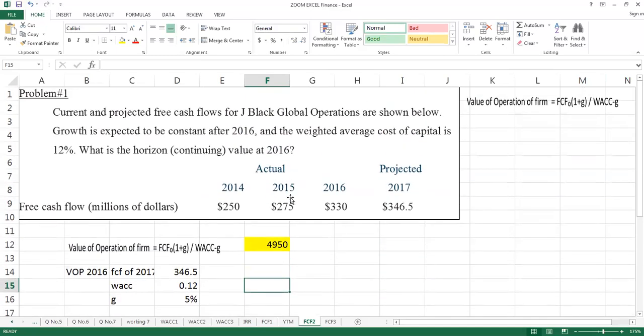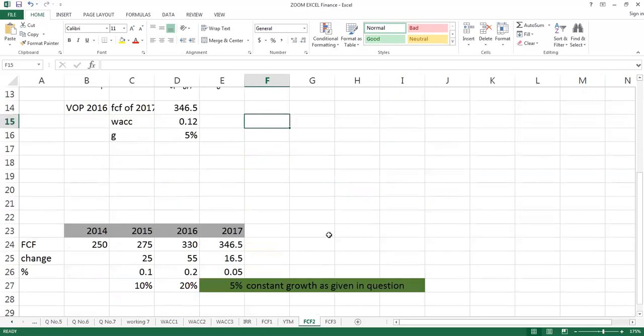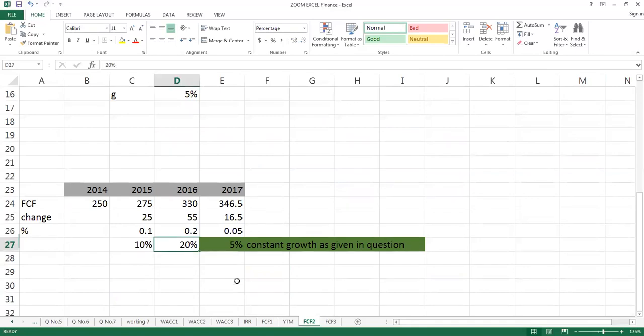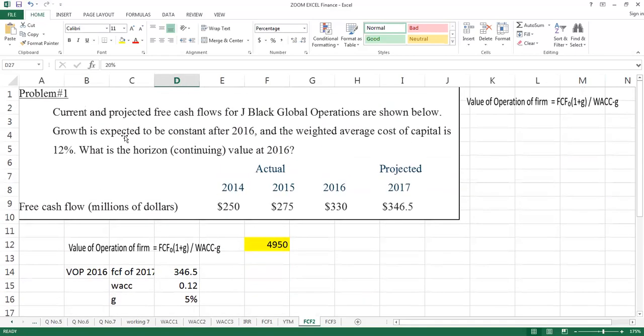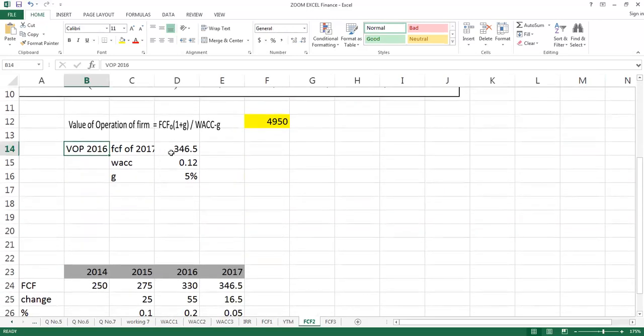You cannot apply this formula on 2015 because growth from 15 to 16 is shifting to 20%. When question is saying that the growth is expected to be constant after 2016, it means that this is the only year when you can apply this formula.